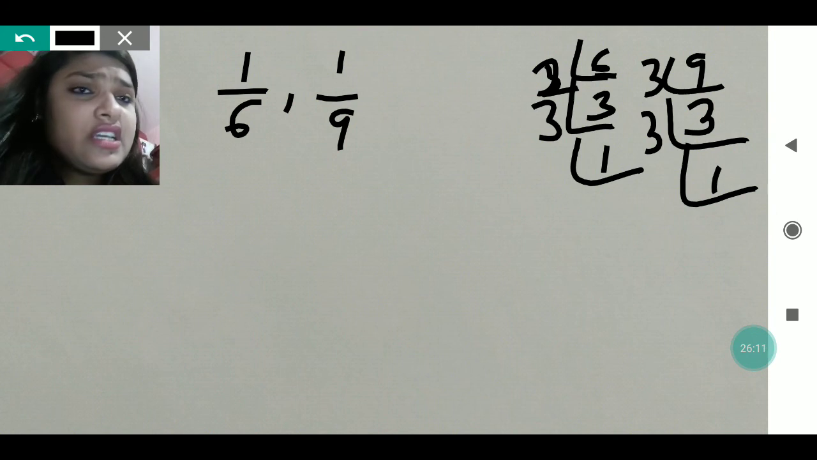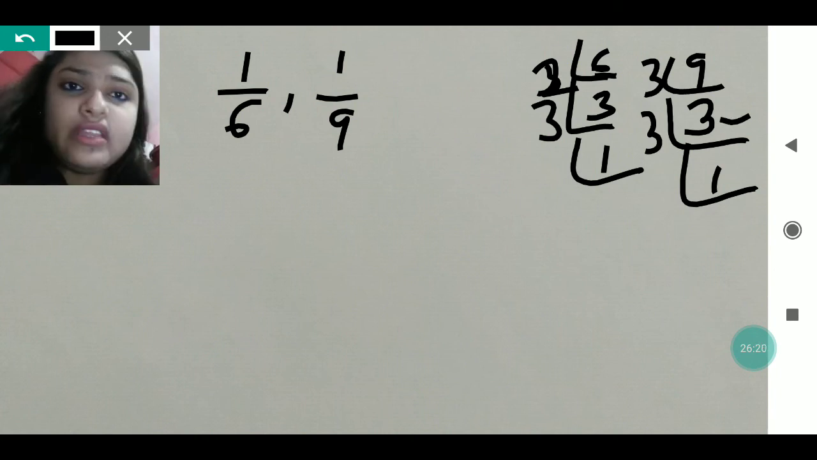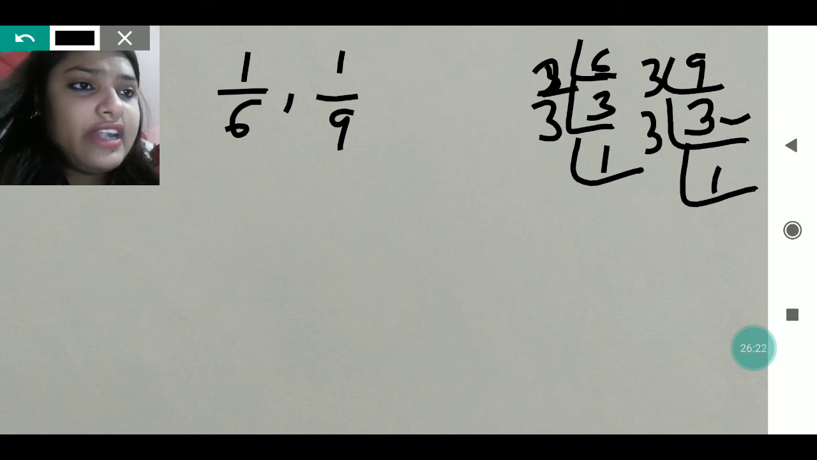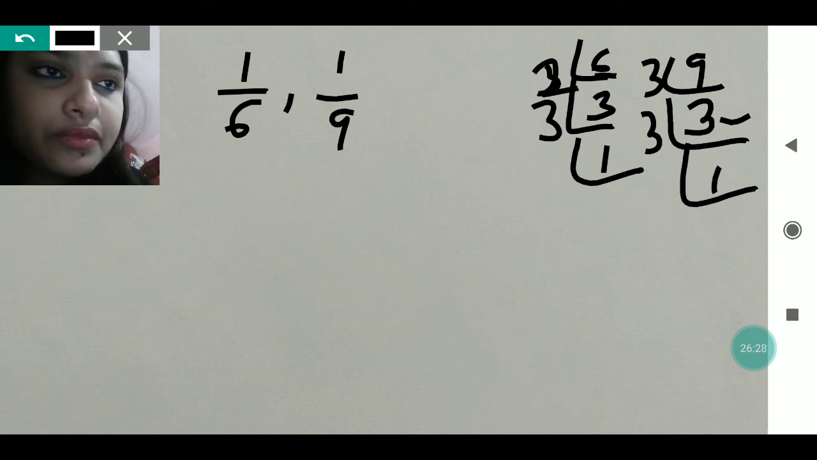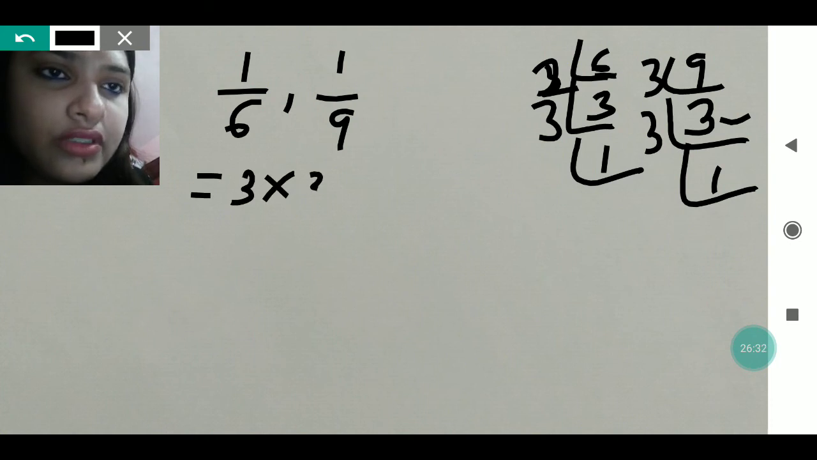In the table of 3, how many times do we get 9? 3 times. So that 3 we will write here, and again in the table of 3, how many times do we get 3? 1 time. So 1 you will write here. Now the LCM which we will get is like this, just see. 3 into 3 into 1.